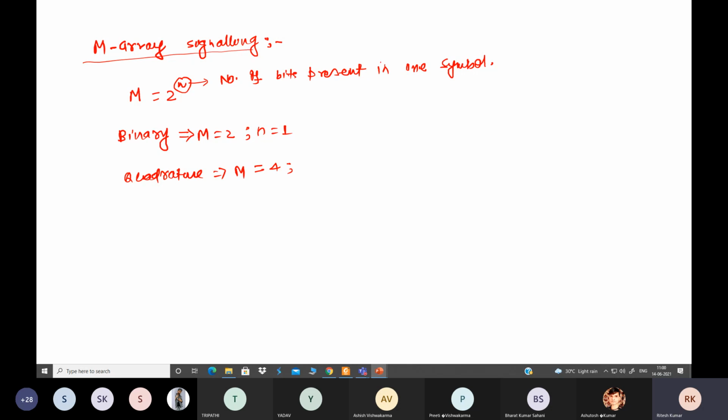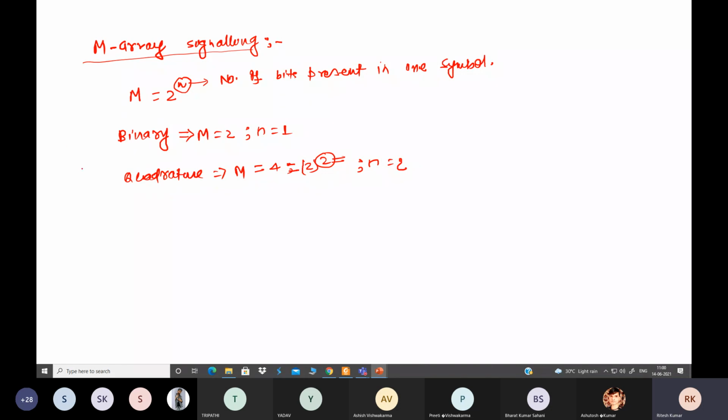And for the 4 symbols, how many bits should be present in one symbol? So we can write it as 2 to the power 2, and this gives the number of bits. So N is what? 2. Number of bits per symbol. So unlike the previous discussion, here we have 2 bits transmitting in a single symbol. Okay.